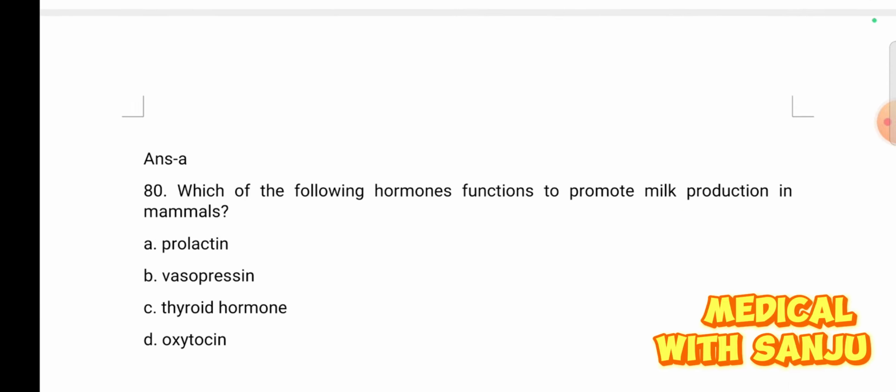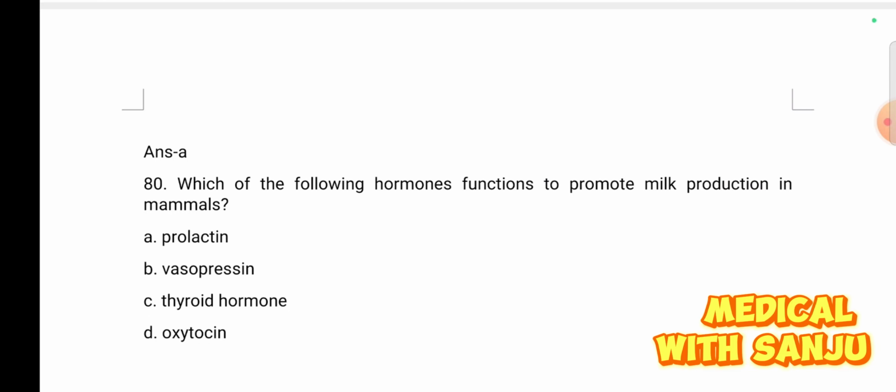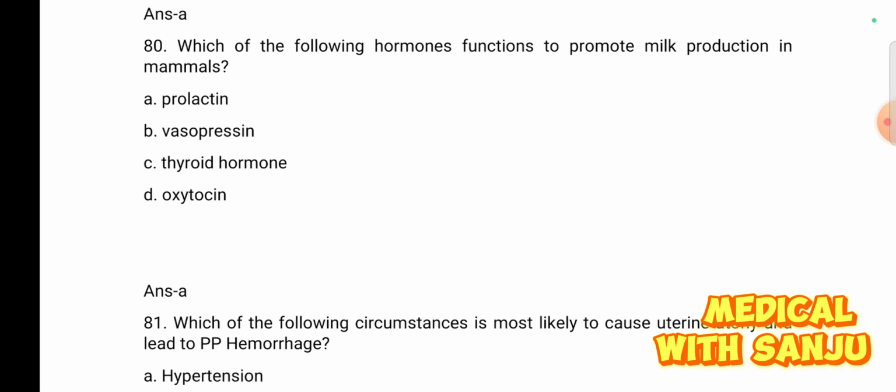Question number 80. Which of the following hormones functions to promote milk production in mammals? Option A prolactin, option B vasopressin, option C thyroid hormone, and option D oxytocin. For the milk production in mammals, the hormone is prolactin. Option A is the right answer. And for the ejection of milk, oxytocin.